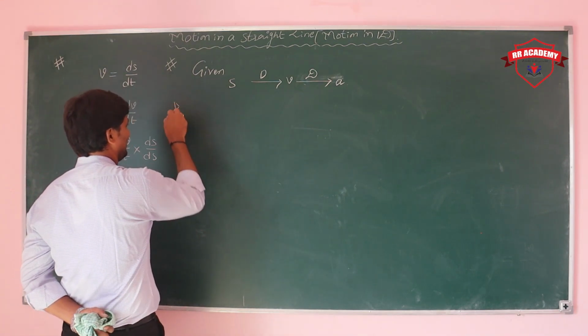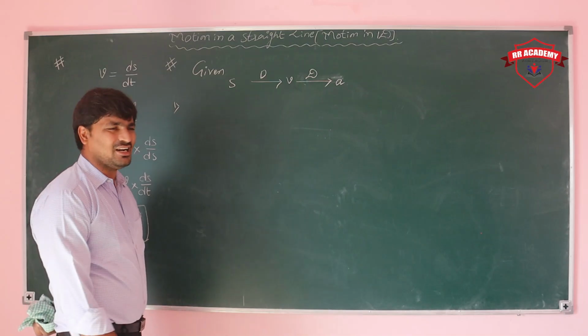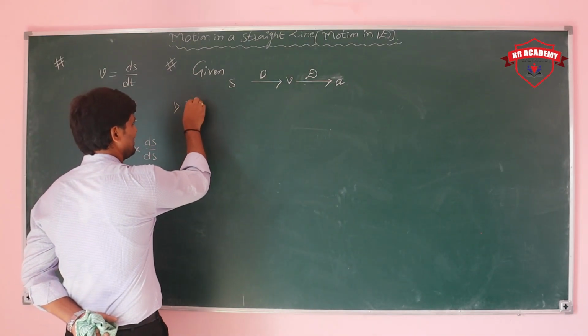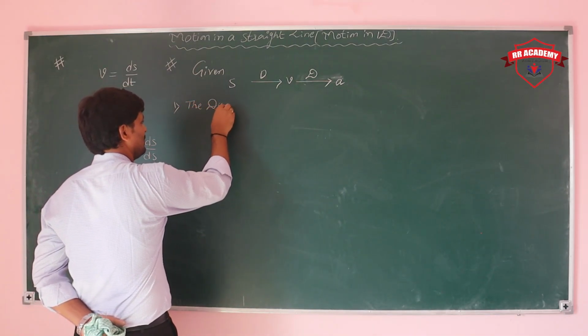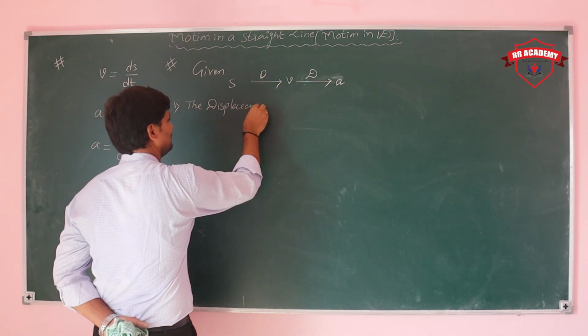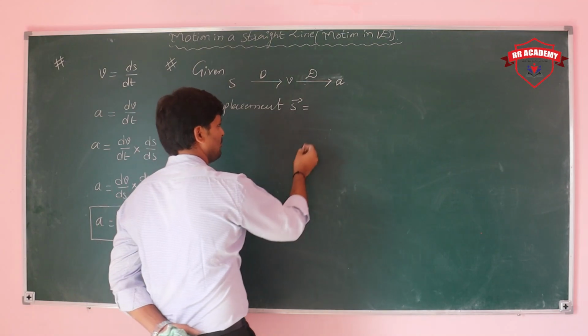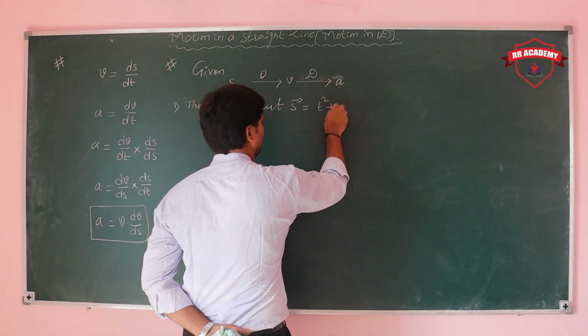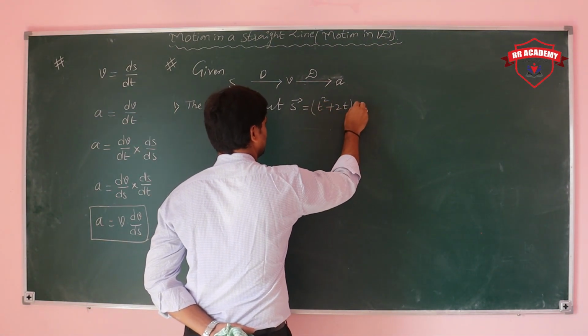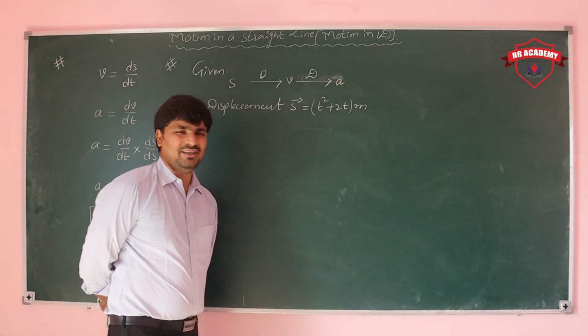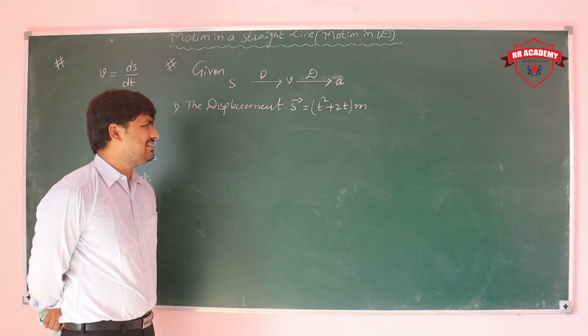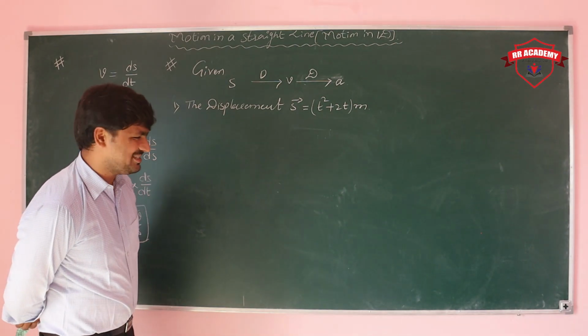First, I am taking one problem. The displacement of a particle is given by s is equal to t square plus 2t meters.